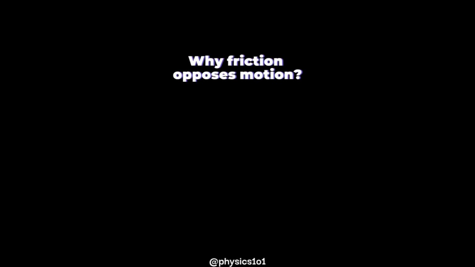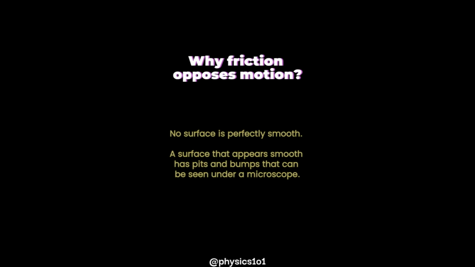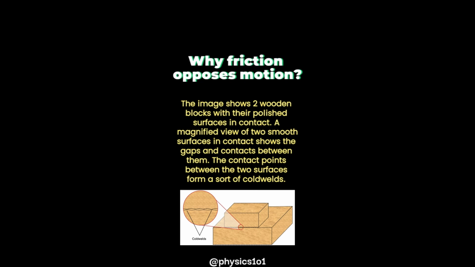Why does friction oppose motion? No surface is perfectly smooth. A surface that appears smooth has pits and bumps that can be seen under a microscope. The image shows two wooden blocks with their polished surfaces in contact. A magnified view of two smooth surfaces in contact shows the gaps and contacts between them.